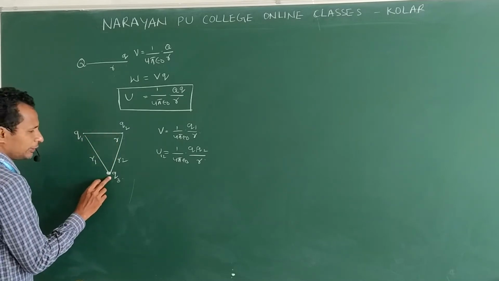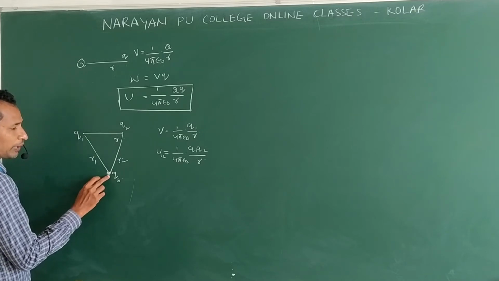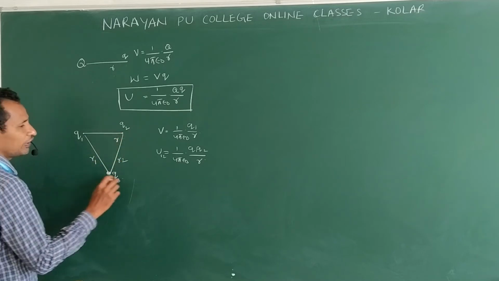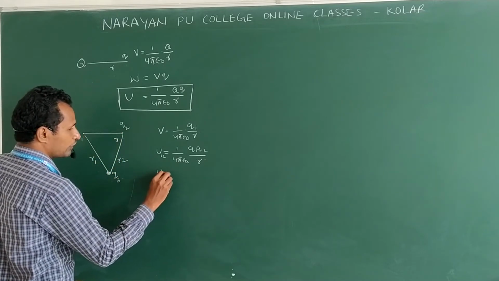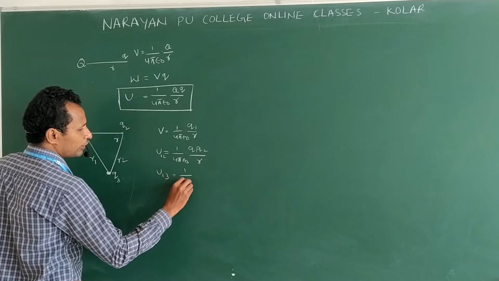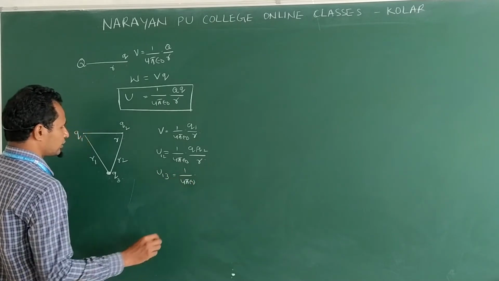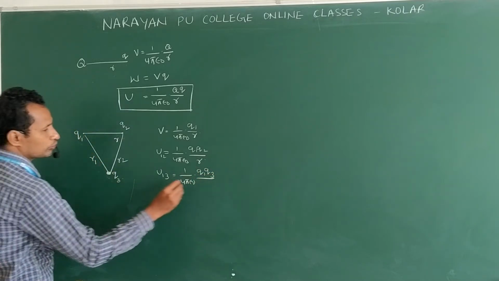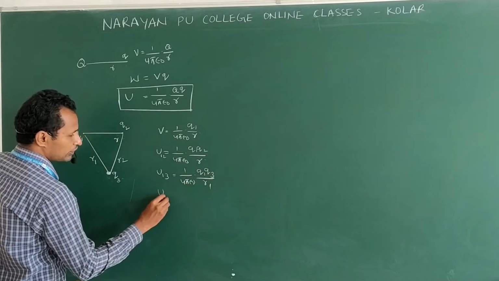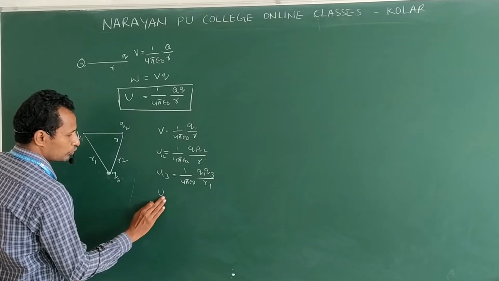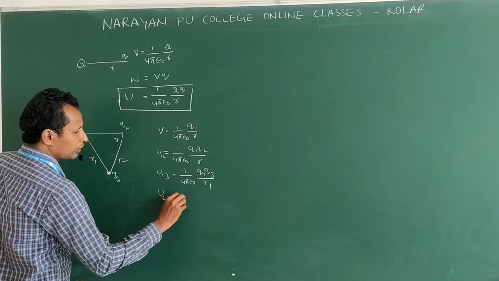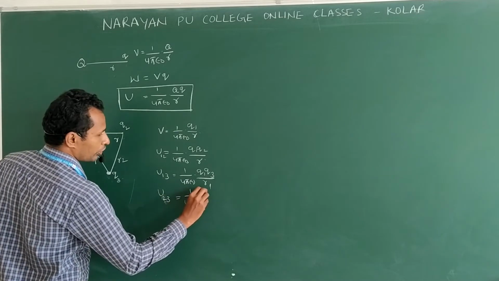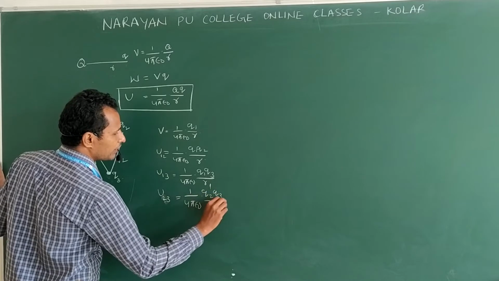Now the potential energy between Q1 and Q3 and between Q2 and Q3, we will write like this. First U13 is 1 by 4 pi epsilon naught Q1 Q3 by, what is the distance between these two, R1. And next the potential energy between charges 2 and 3, 1 by 4 pi epsilon naught Q2 Q3 by